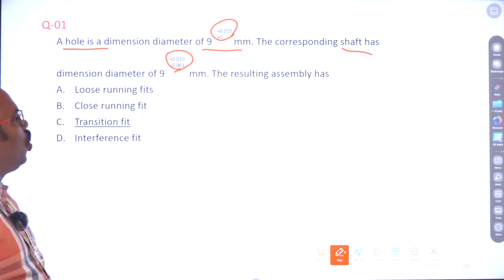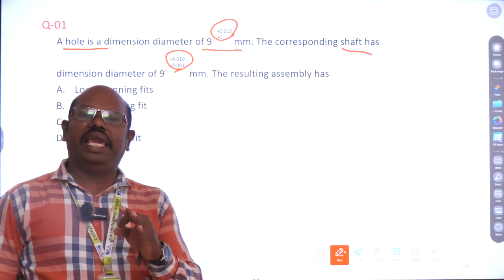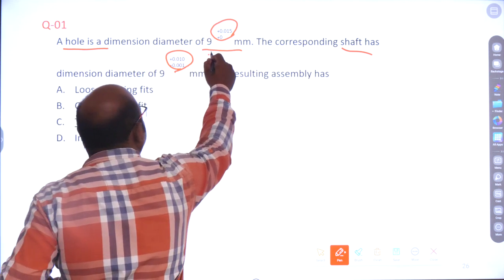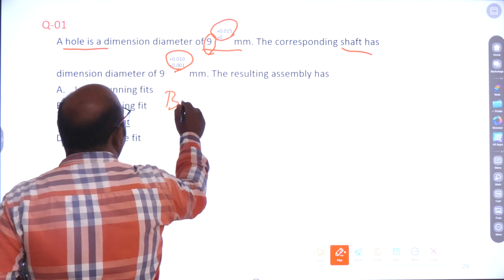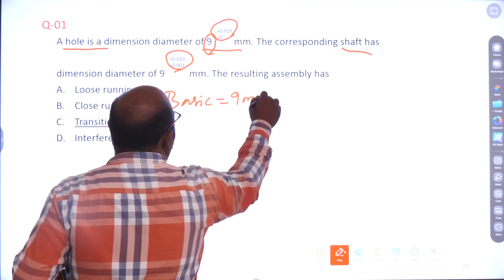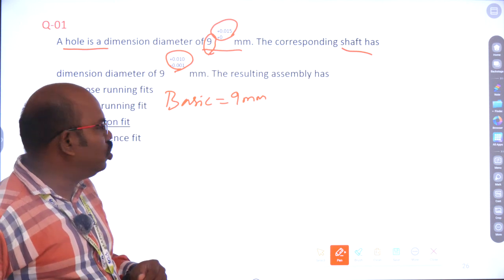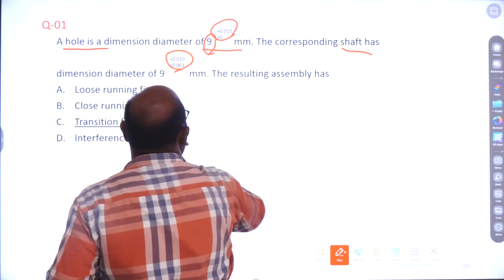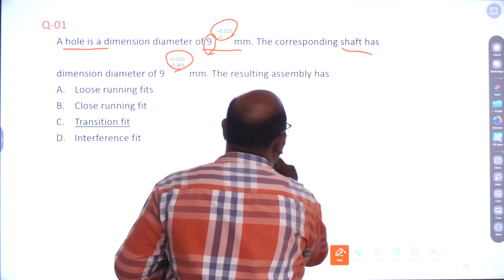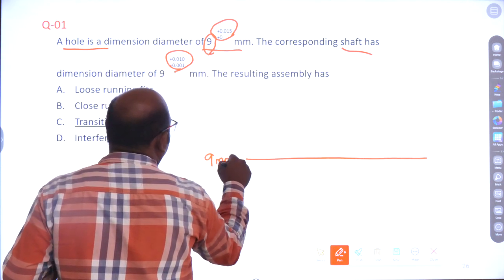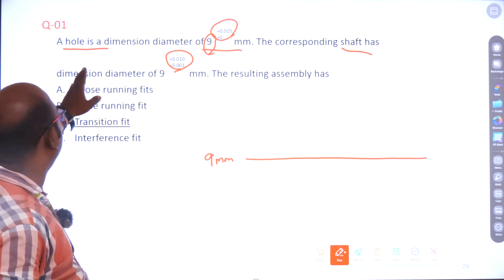First thing is to draw the line for the base value. What is the base value? Here the basic value is 9 mm, also called the nominal value. Now just draw the line. This is the 9 mm line. First take the hole.